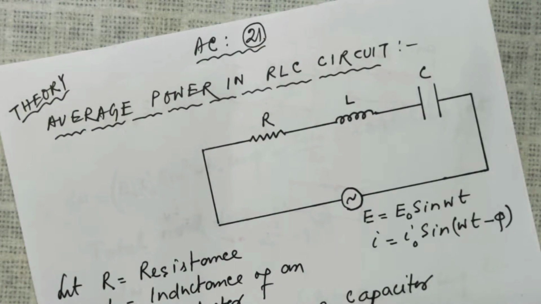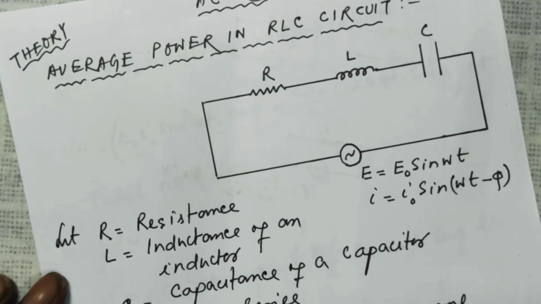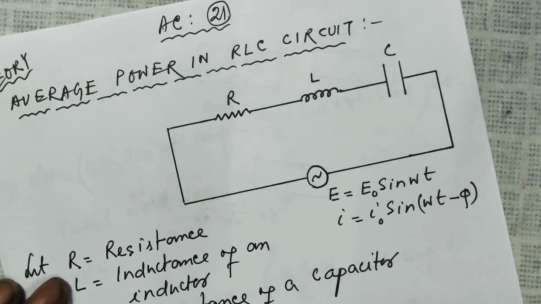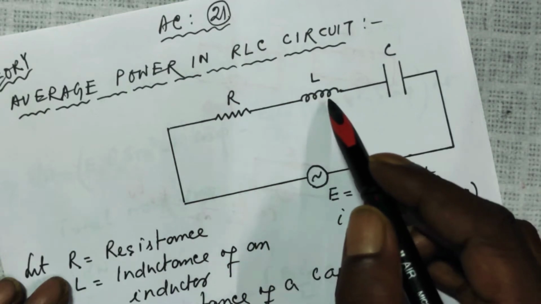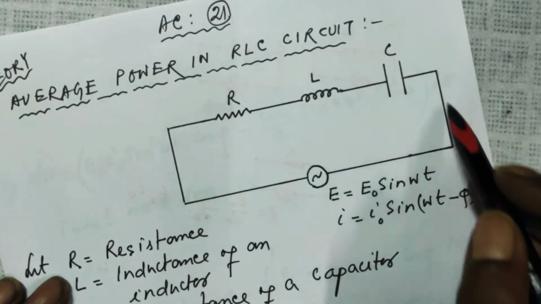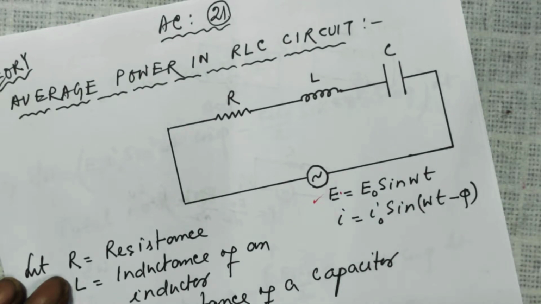अच्छा डियर स्टूडेंट्स, अब चलते हैं अल्टरनेटिंग करंट लेसन 21। इसमें हम derive करेंगे what is the average power associated with such a circuit where there is a resistance, pure resistance, pure inductor and capacitor connected in series to an alternating source of EMF, E is equal to E naught sin omega t.